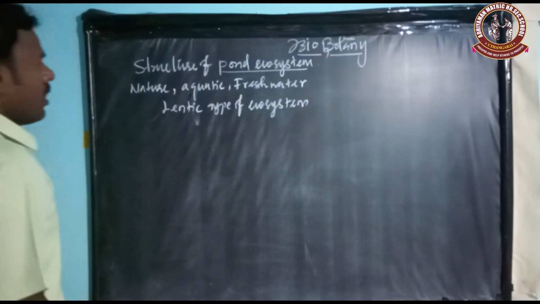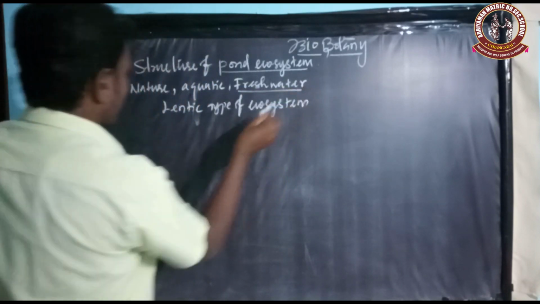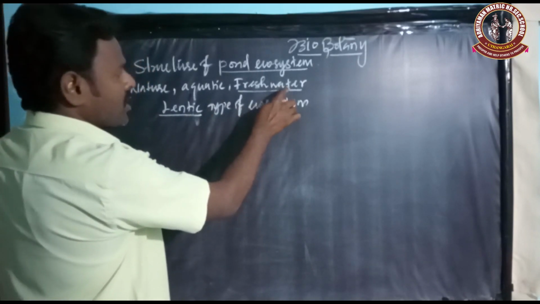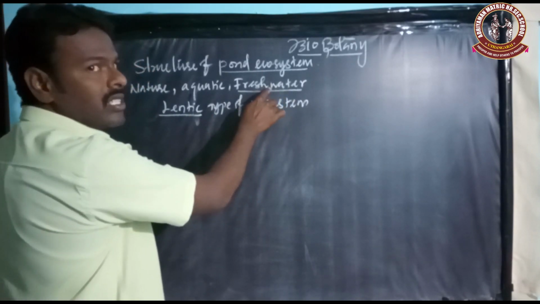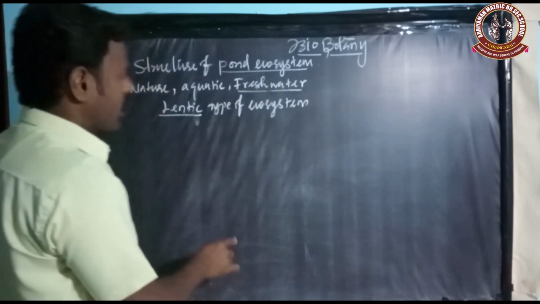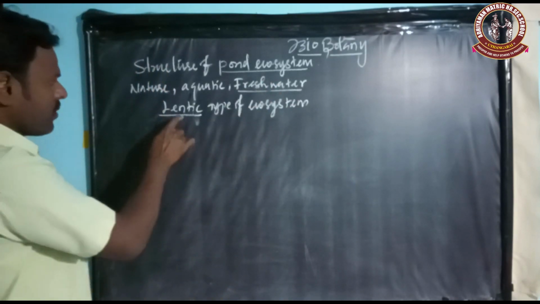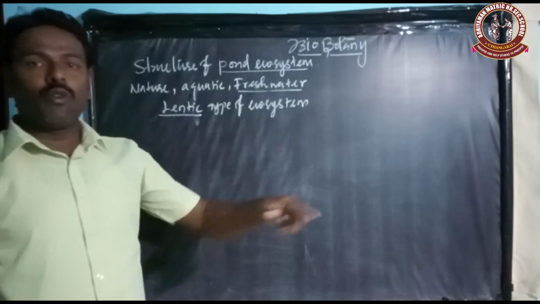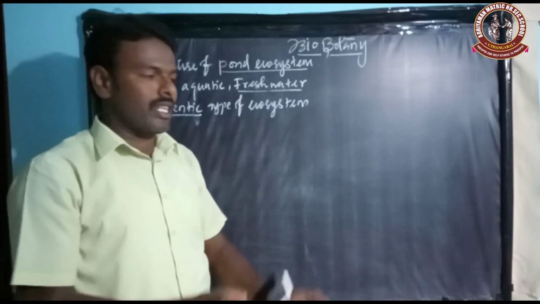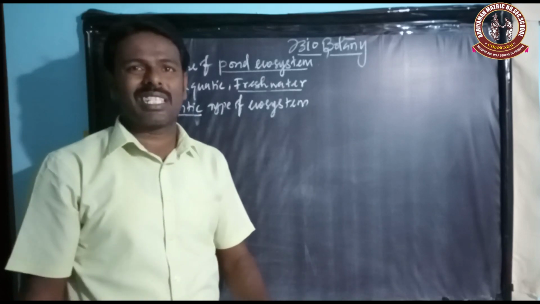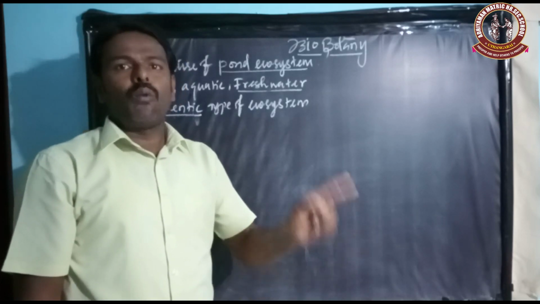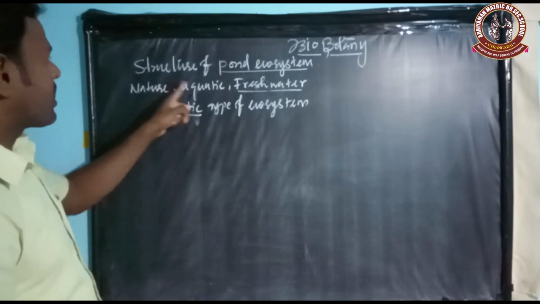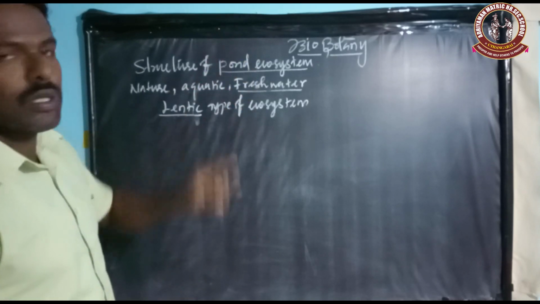First of all, what is freshwater and lentic type? Freshwater means the water lacks salt, that's why it is freshwater. And then lentic, what does lentic mean? Lentic means the water does not move from one place to another place. It is stored in a permanent place. That means standing water bodies are called lentic. So it is an example of pond ecosystem.